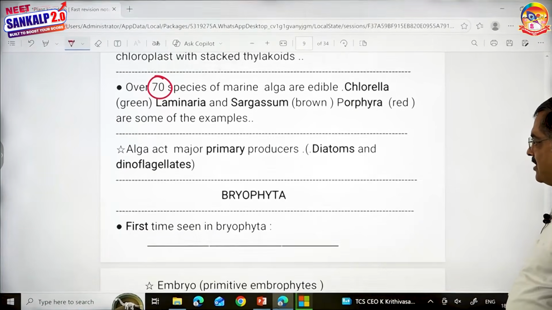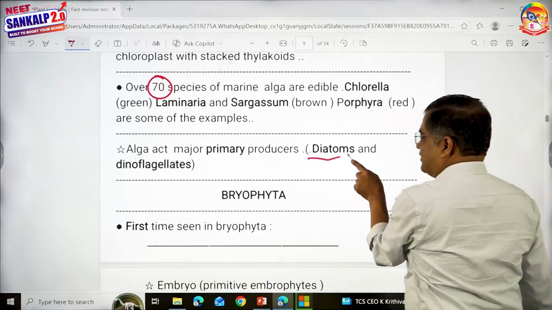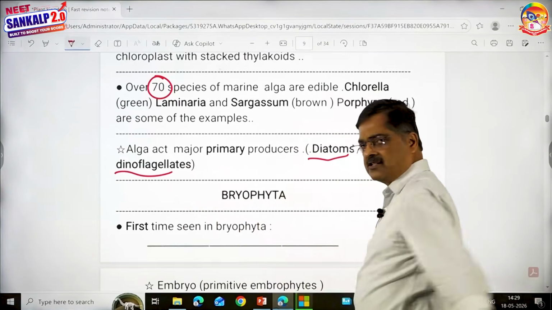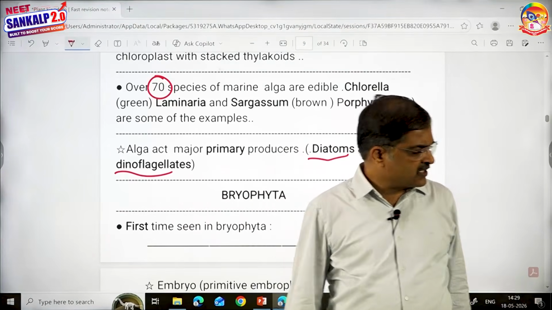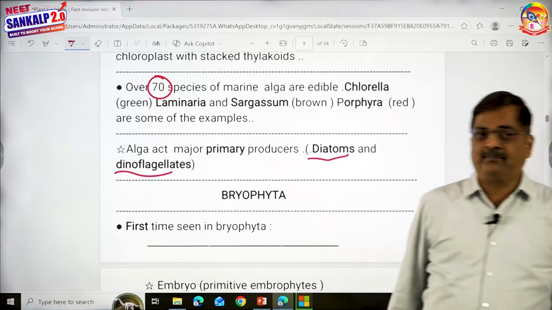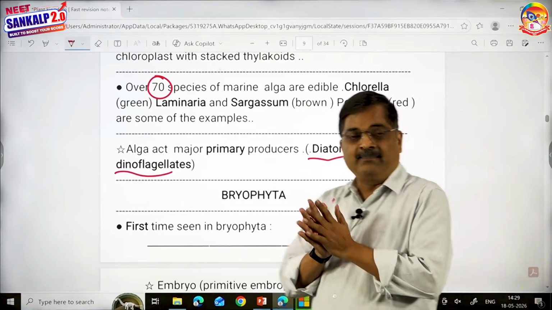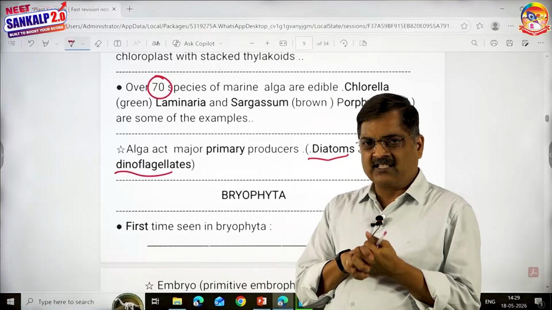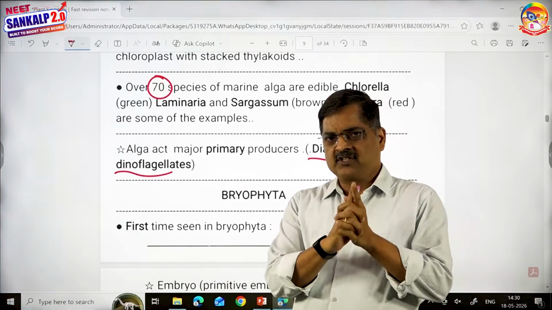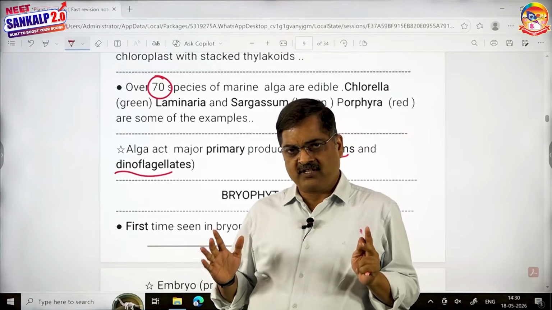Algae are the major primary producers. Diatoms and dinoflagellates are also algae. All of you know that. They are the major producers, and they are also examples of algae. Diatoms and dinoflagellates. Children, that completes this unit called algae. It took a little time for us, but you are extremely good now with regard to algae.